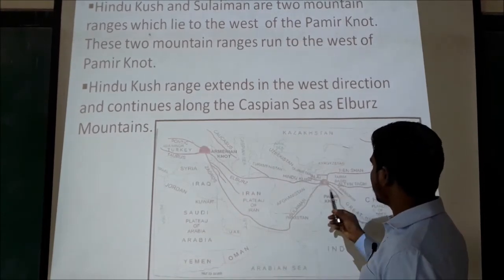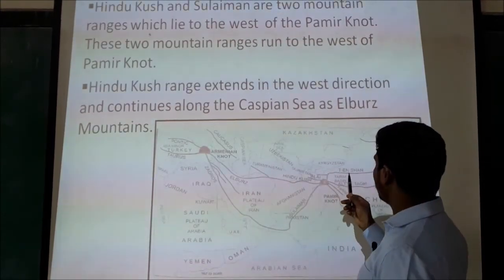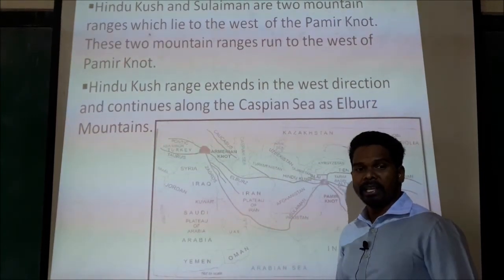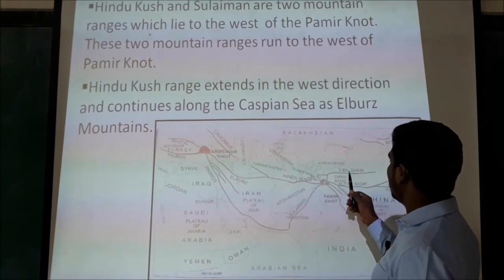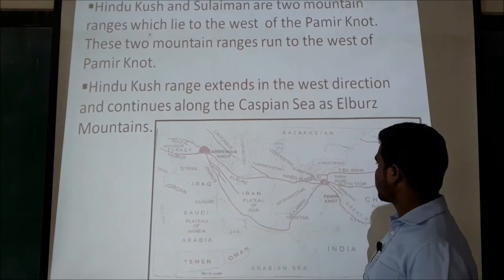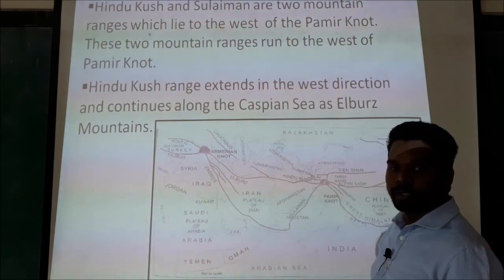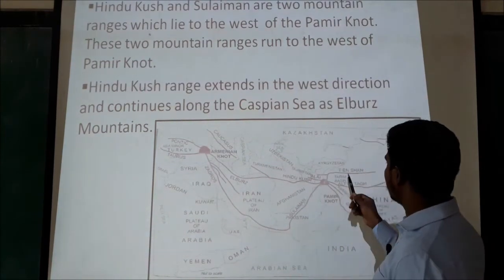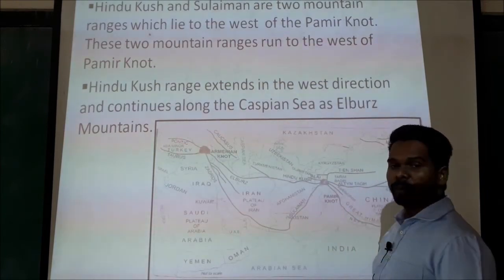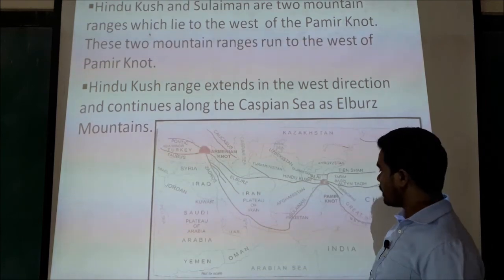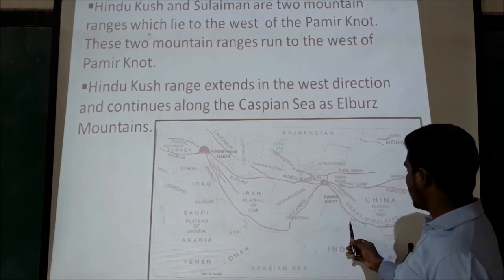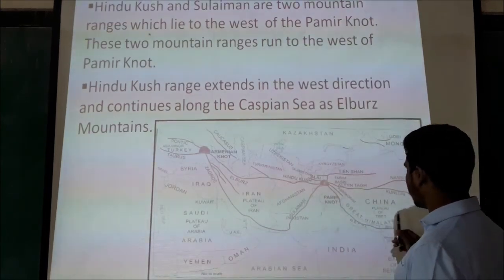If you look at all these 5 mountain ranges, at the extreme north, Tian Shan is the northernmost range of Pamir Knot, and towards the south of Tian Shan lie Altin Tag and Kunlun mountain ranges. Okay, and Karakoram is located towards the north of Great Himalayas.